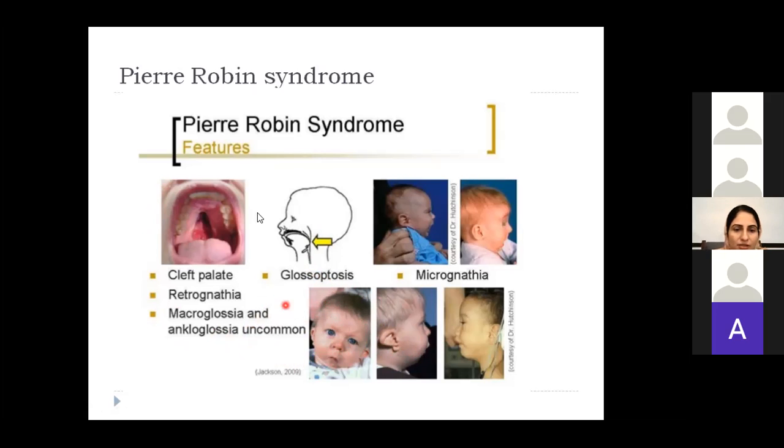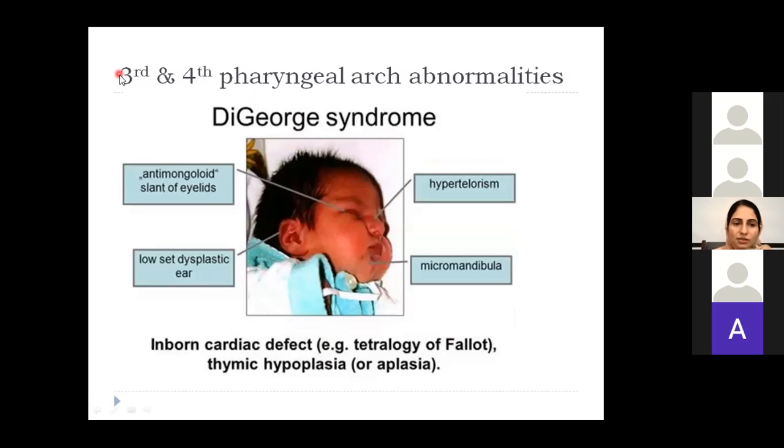Then the third syndrome is DiGeorge syndrome. DiGeorge syndrome is actually maldevelopment of the third and fourth pharyngeal pouches. This is just a typing error, I wrote arch. It is actually third and fourth pharyngeal pouch maldevelopment because there is thymic hypoplasia.